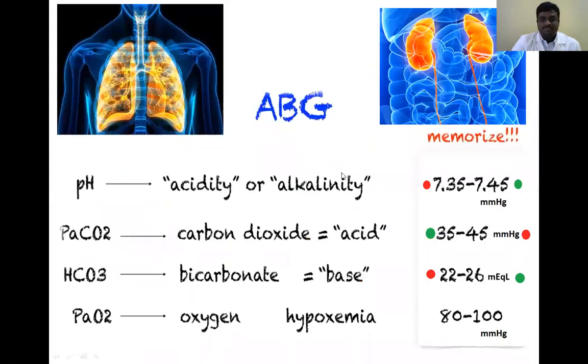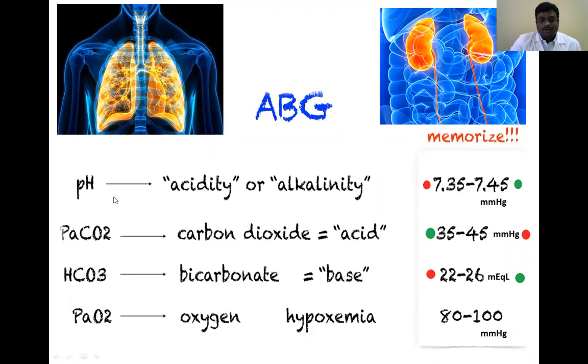Next one is ABG, arterial blood gas. How to analyze the sample? When we get the report, first we need to know some basic things. In the ABG, we are analyzing, first one, pH. Second one, partial pressure of carbon dioxide. Third one, bicarbonate. So we need to know the normal ranges of these three things, to recognize the abnormal values when there is an acid-base disorder.